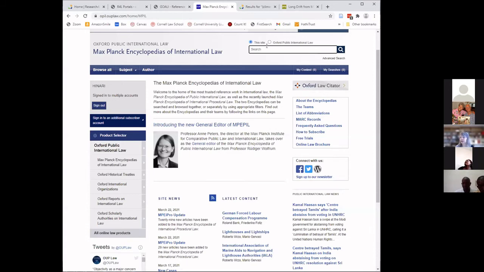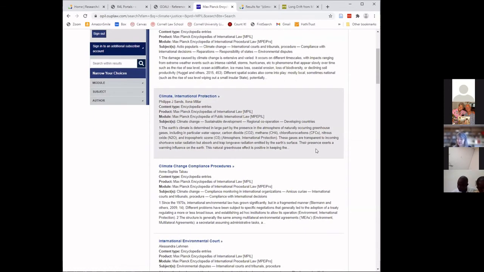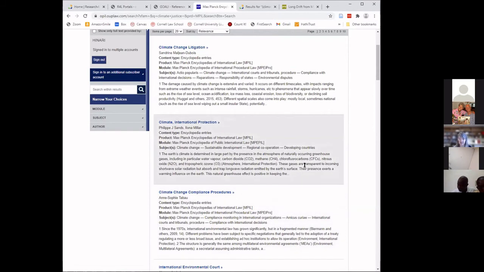So let's try our search for climate justice. Sometimes, depending upon your search, you may or may not find an encyclopedia article which has the same title as you're looking for, but you will also be searching the full text of those encyclopedia articles. I've clicked search, and if I had an encyclopedia article that had that name, I would be seeing it right up front. But I do see several articles about climate and climate change.